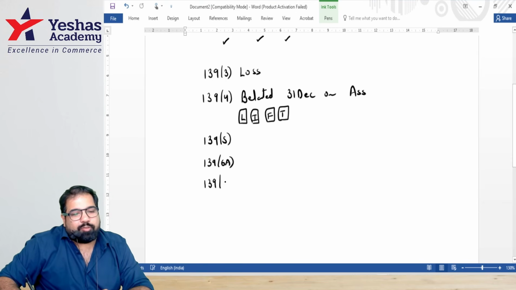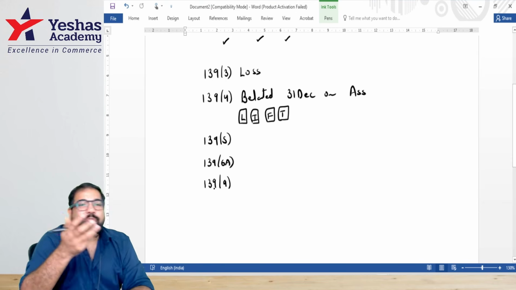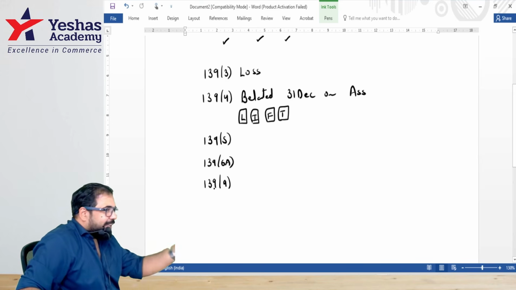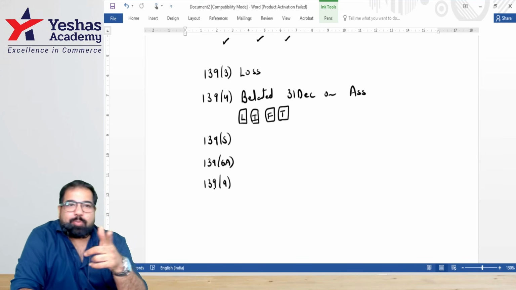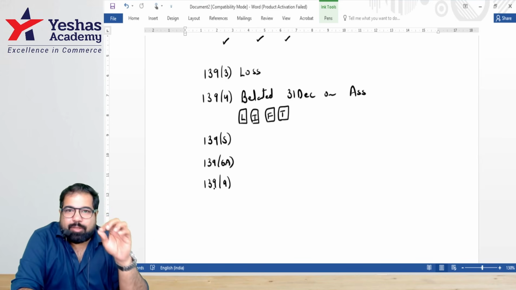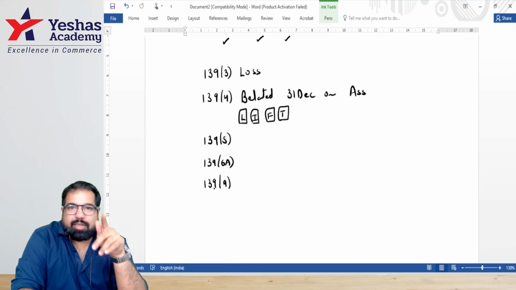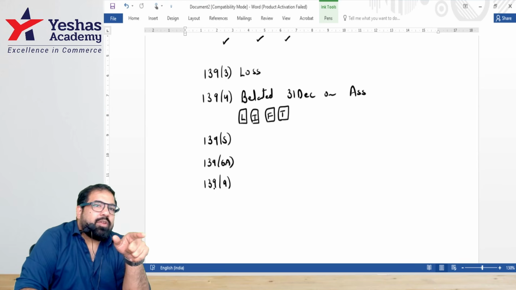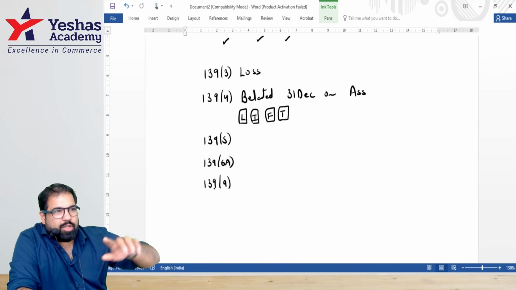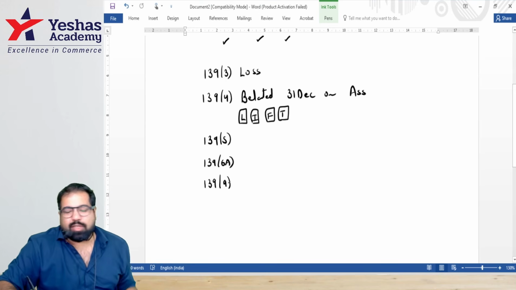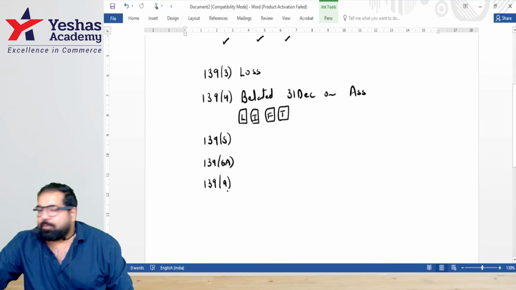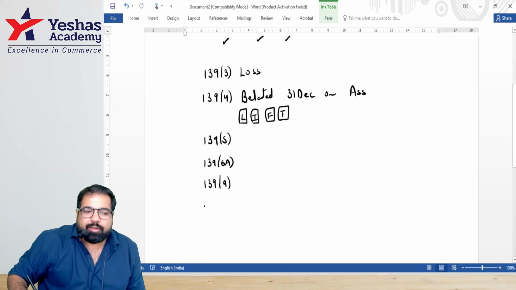Guys, can you be stupid when you file your return? Yes. The government says, listen, you made so many defects. How many defects? 9. Then they come with an email saying you are stupid. Please correct your mistakes. Yes, that's called intimation for defective return, section 139(9). Correct the defects within 15 days. Can I ask for extension? Who will decide the extension? Assessing officer. And if I don't correct it within that time, guys, it will be considered as an invalid return.